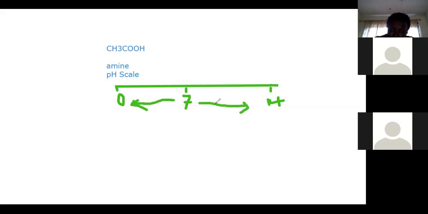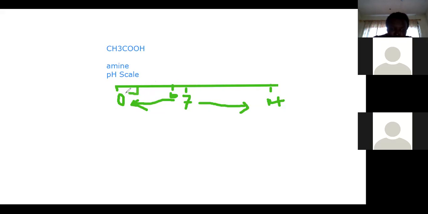Now, if you check and the number is maybe 6, that means this is a weak one. Normally from 5 to 6.9, they are weak. From 3 to 1 or 3 to 0, they are strong acid. From here to here is weak acid, then from here to here is strong acid, and so that is it.